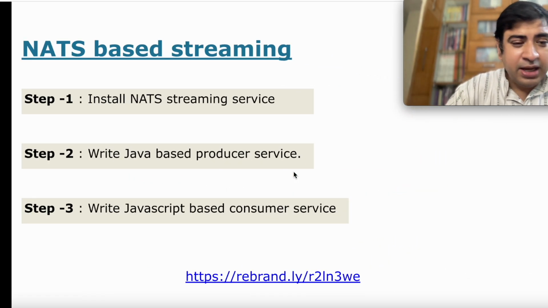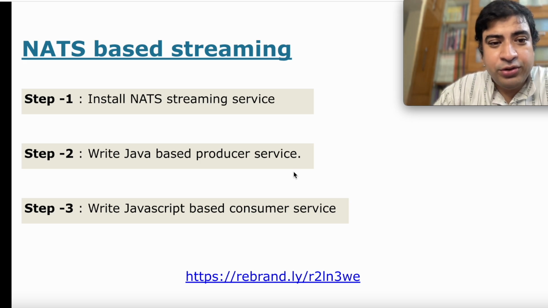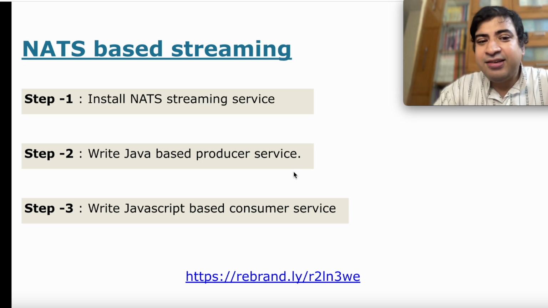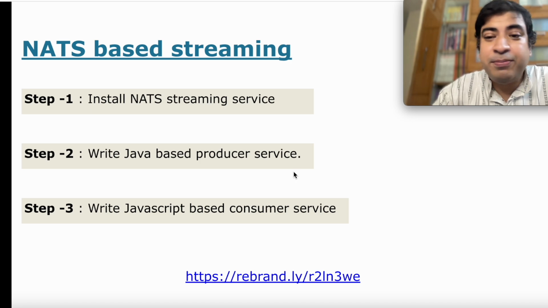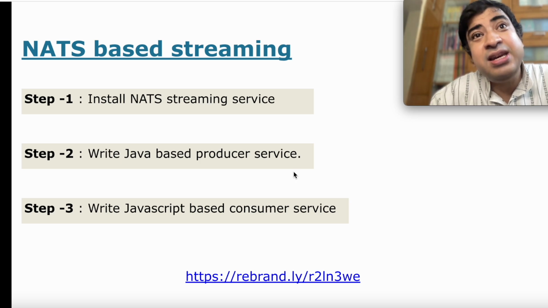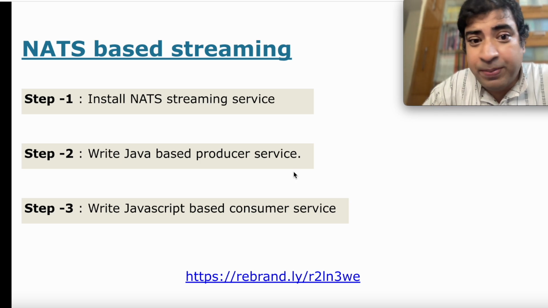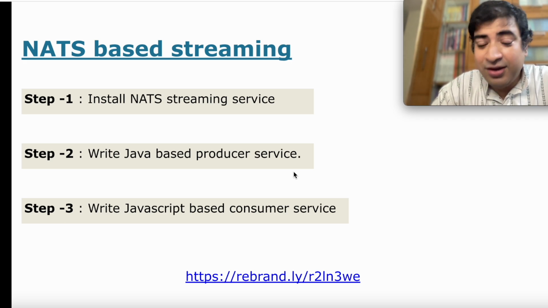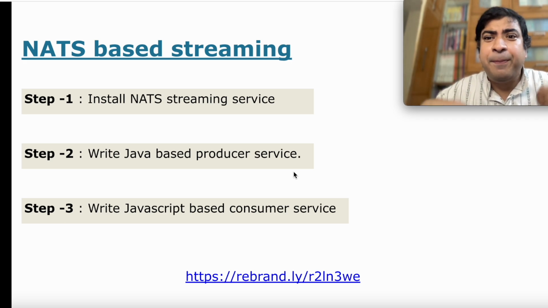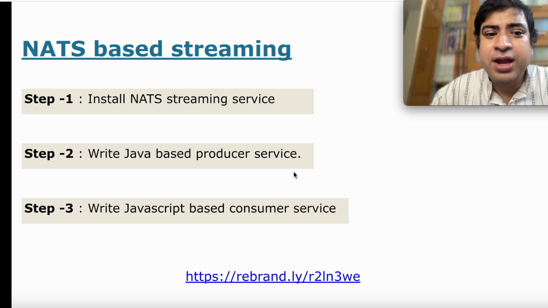So in my demo, what I'm going to show you is we will use a NATS-based streaming service, which is a very simple form of messaging platform. And we are also going to see the simplest form of messaging. Mind that there are many different types of messaging itself. So that itself is a complex topic. We are not going there yet. We are first going to see what a basic messaging looks like and how, using a basic messaging platform, a Java and a JavaScript service can exchange messages.